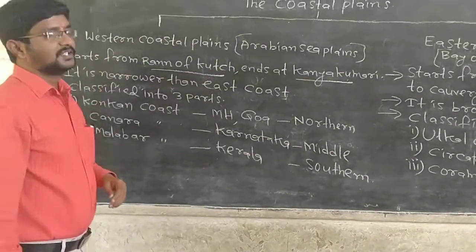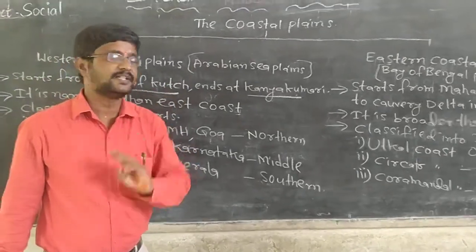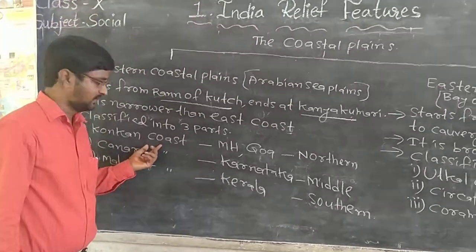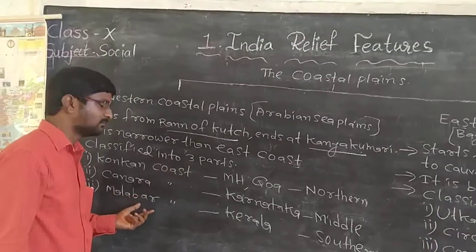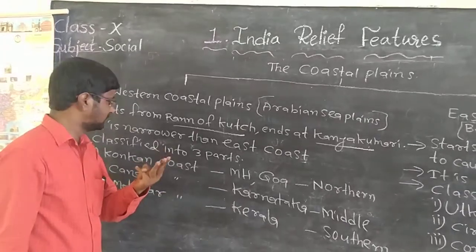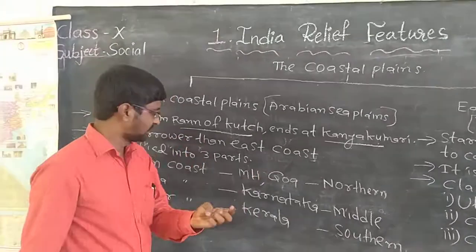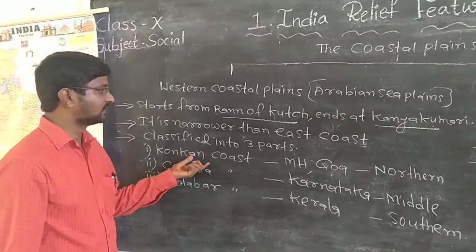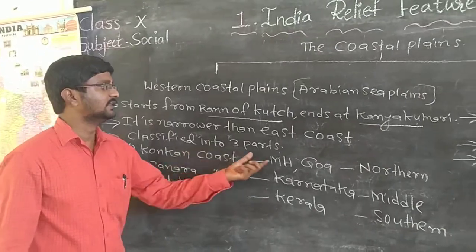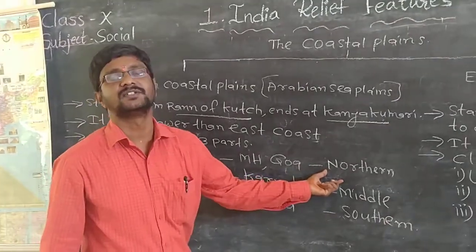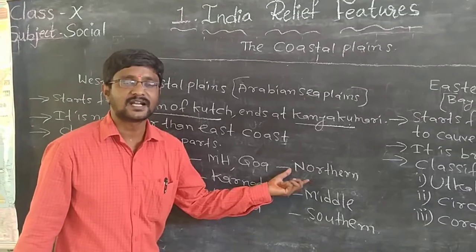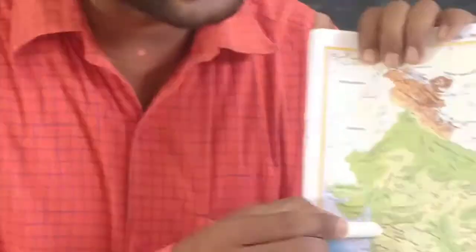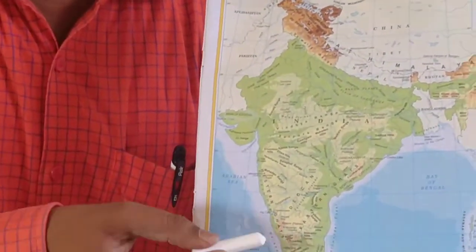This western coastal plains region is classified into three parts: Konkan coast, Canara coast and Malabar coast. So what are the three parts? Konkan coast, Canara coast and Malabar coast. Where is Konkan coast? Konkan coast is the northernmost part of the western coastal plain. Just now we have learned the western coastal plain starts from Rann of Kutch and ends at Kanyakumari.